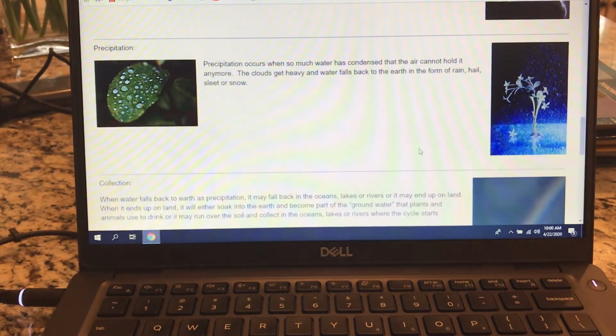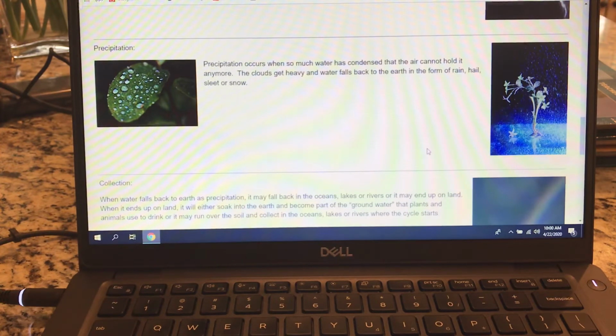Sleet or snow. Now today, it is 40 degrees. So boys and girls, I want you to think about, what would the precipitation look like today? Would it be rain or would it be snow? That's right, it would be rain, because it has to be 32 degrees Fahrenheit or 0 degrees Celsius, or below that, for it to be snow.